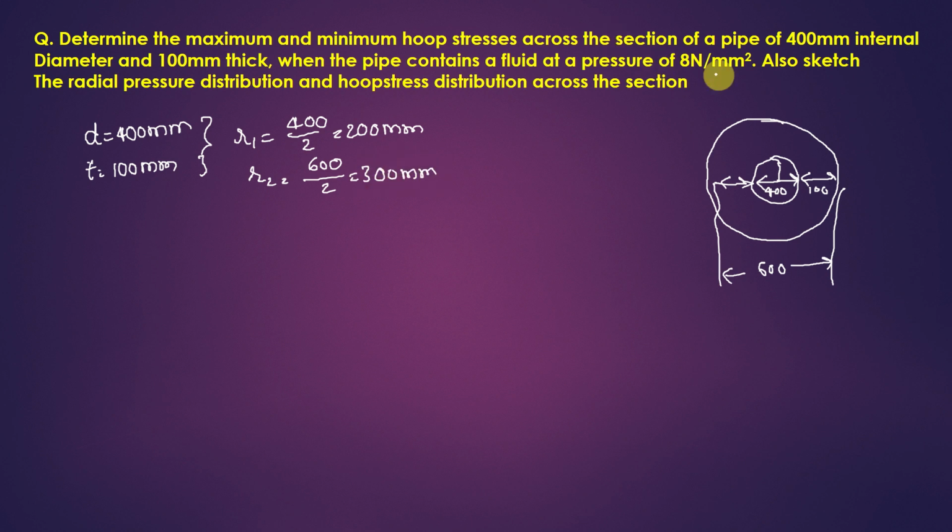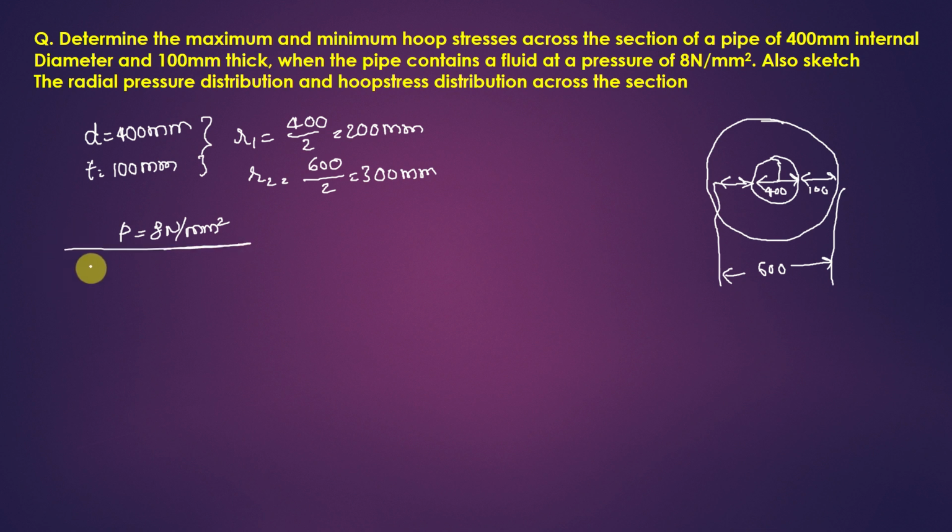And what was given more? When the pipe contains a fluid at a pressure of 8 Newton per mm square, the pressure inside the shell is 8 Newton per mm square. Also sketch the radial pressure distribution and hoop stress distribution across the section. So we need to find out them.